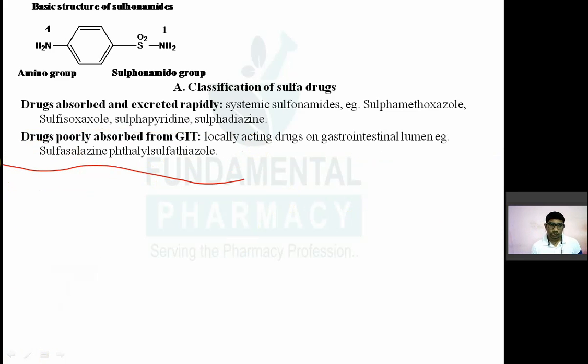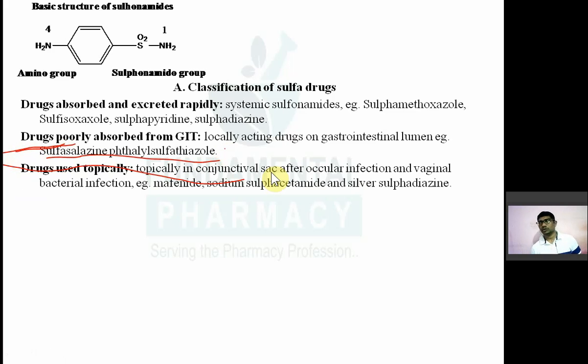These drugs are used for local infection in the GIT. They are not absorbed systemically. They go to the stomach, break down there, release the drug, and show their action locally in the intestine. They will not get absorbed into systemic circulation, which is why they are poorly absorbed from the GIT. Sulfasalazine, phthalyl sulfathiazole, and succinyl sulfathiazole, all three are prodrugs.